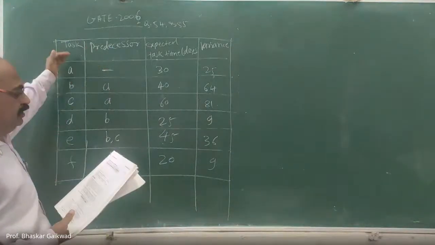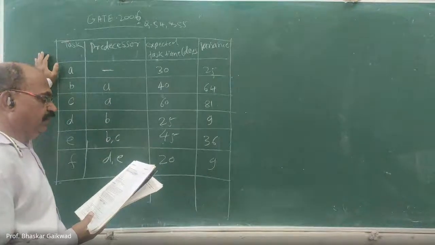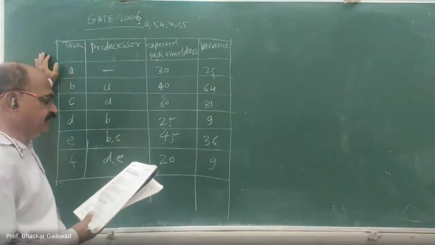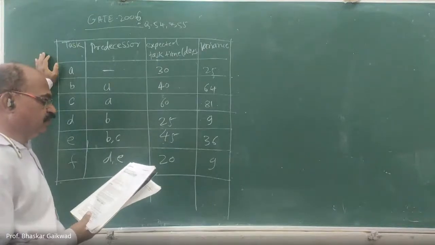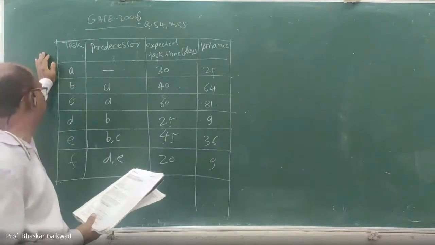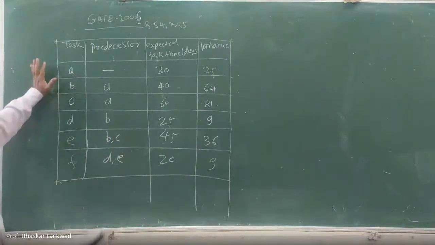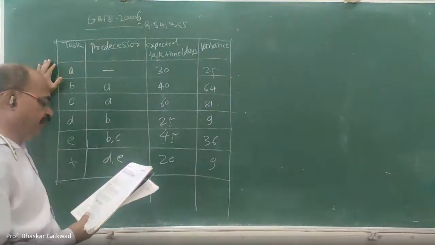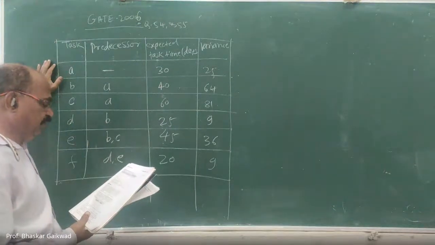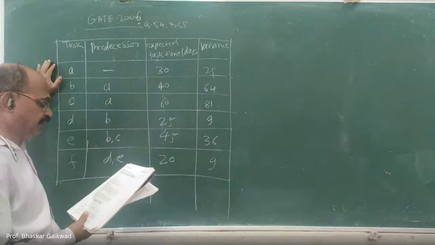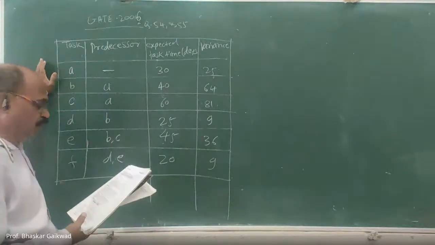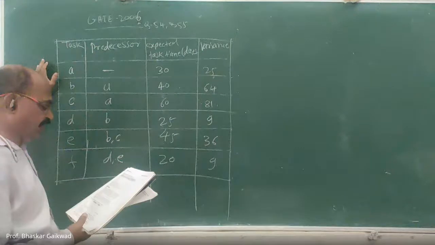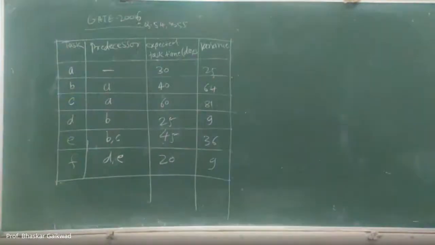This stands for linked questions 54 and 55. We consider a PERT network for projects involving 6 tasks, where 6 tasks are there. Task means activity. Then question 54: the expected completion time of the project, meaning total duration, and the standard deviation of the critical path, just like our previous problem.